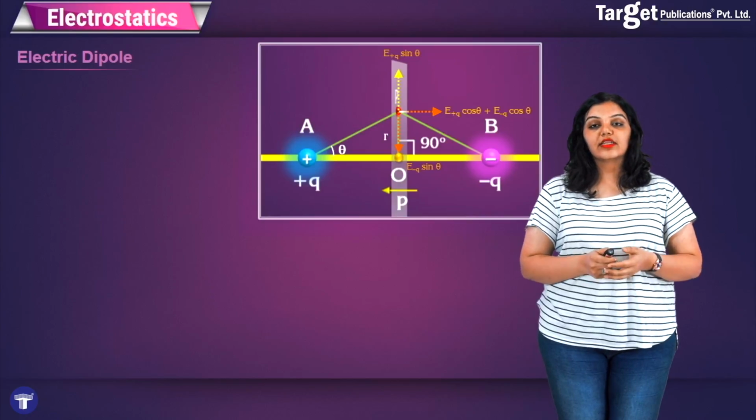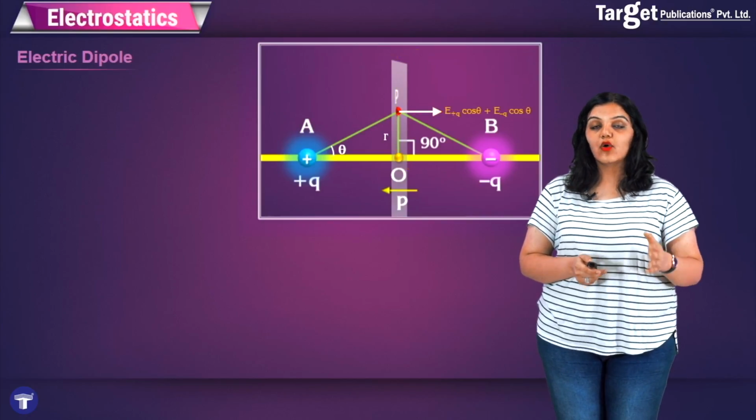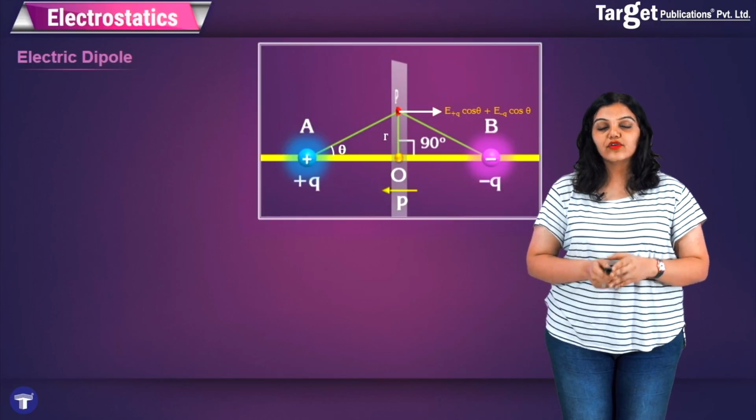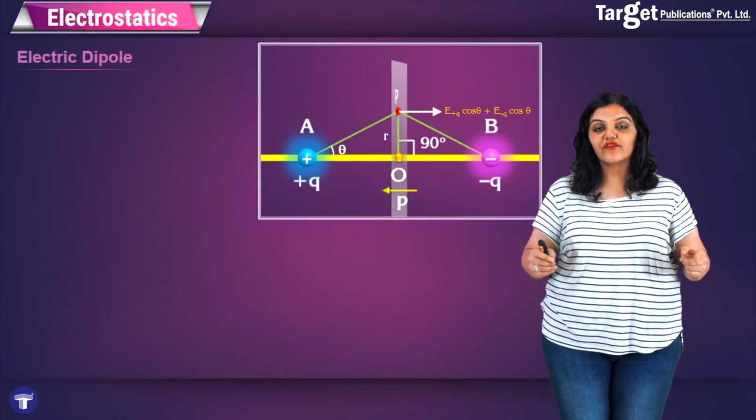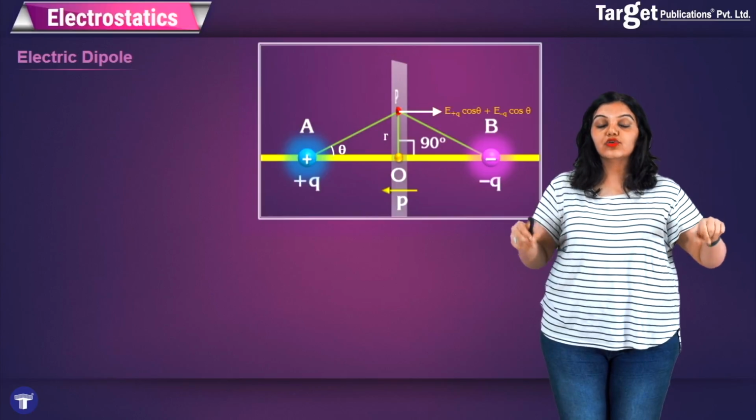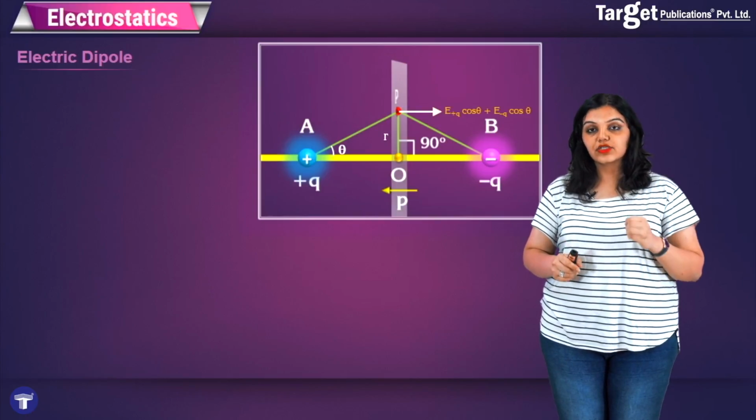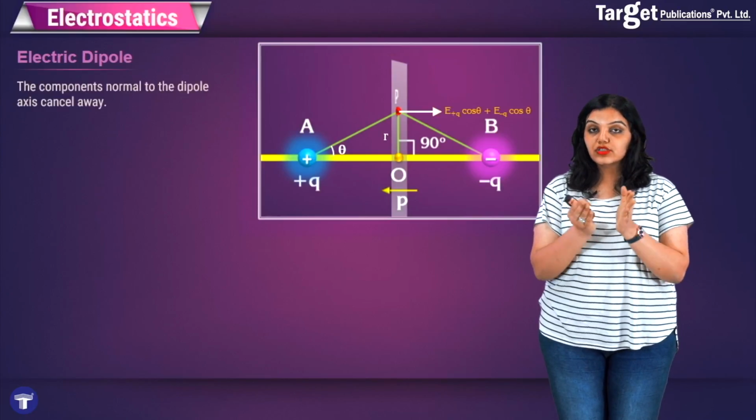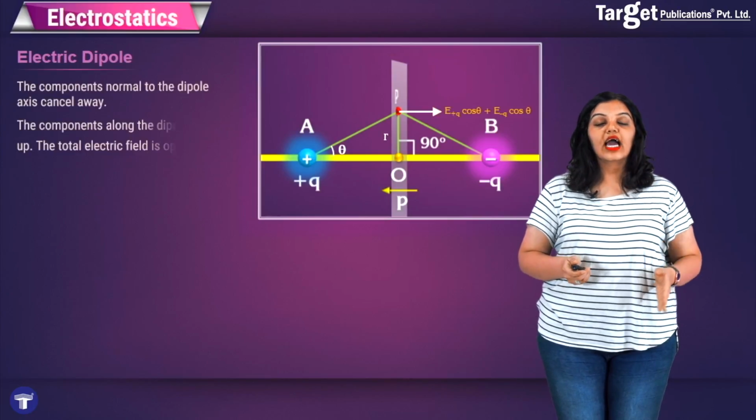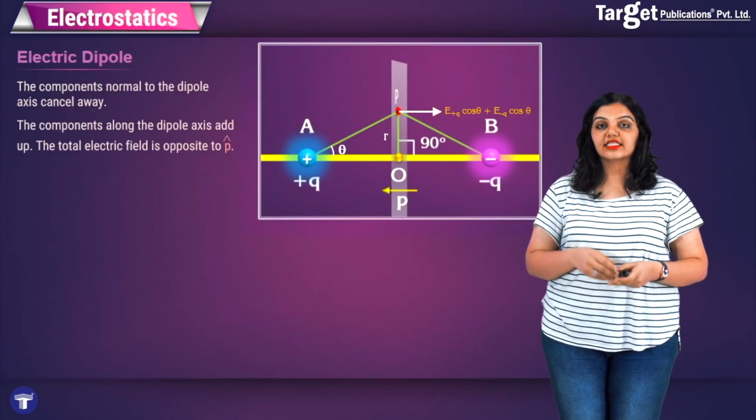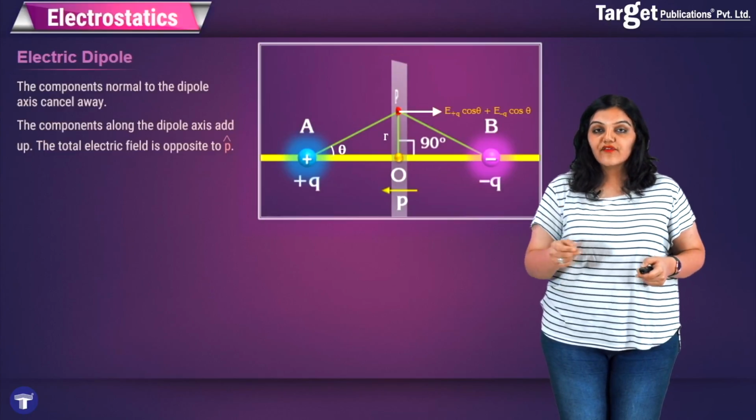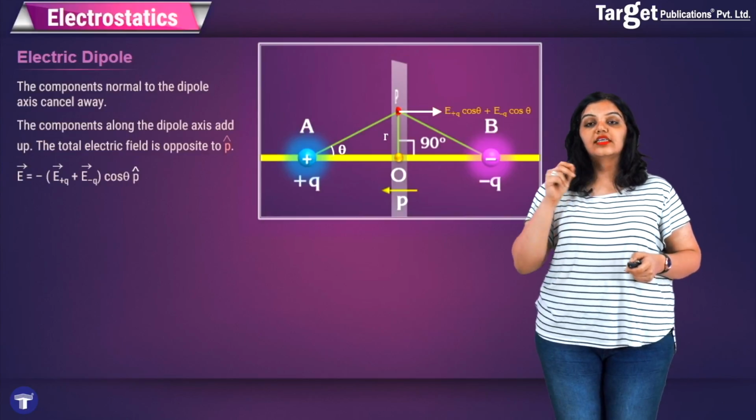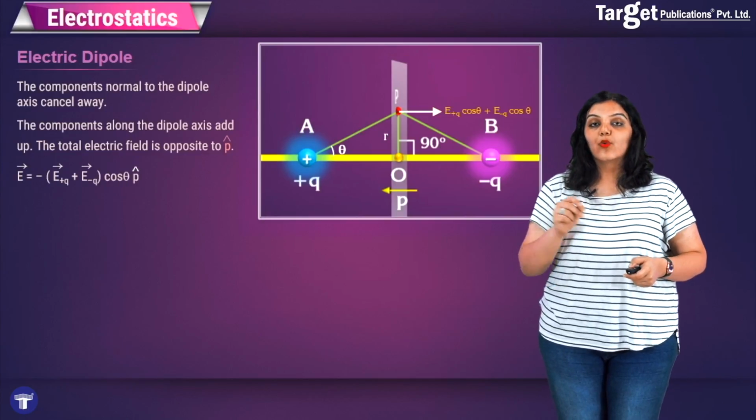I will see that the perpendicular components cancel away and the only components that remain are the cos theta components, and therefore the total resultant of the electric field due to plus Q and minus Q at point P comes out to be E plus Q cos theta plus E minus Q cos theta. So we see that the components normal to the dipole just cancelled away and the components along the dipole axis will be added up, and therefore the total electric field, which will be nothing but E plus Q cos theta plus E minus Q cos theta, will be found.